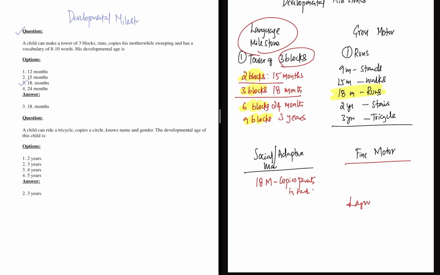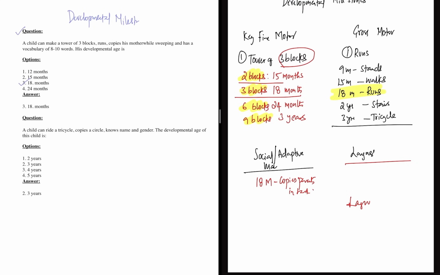Actually, I got a little confused here. Building a tower of blocks is actually a key fine motor milestone, so let me erase it here. This is fine motor, and this is language.